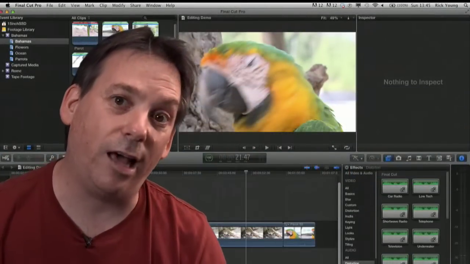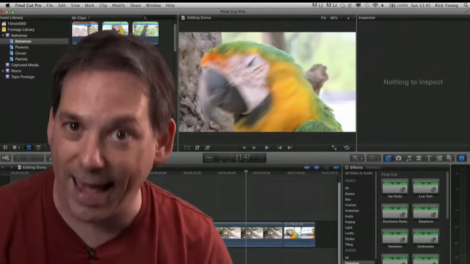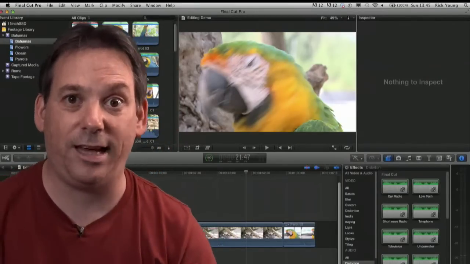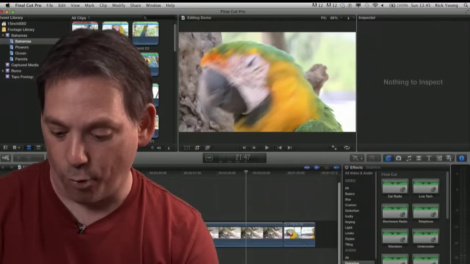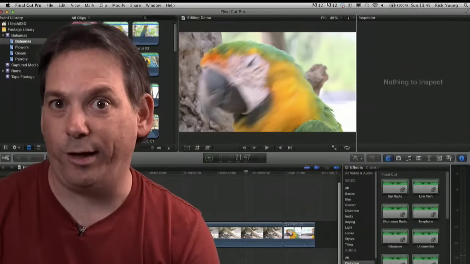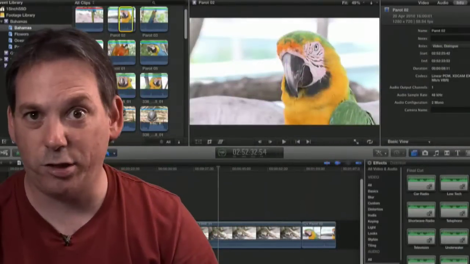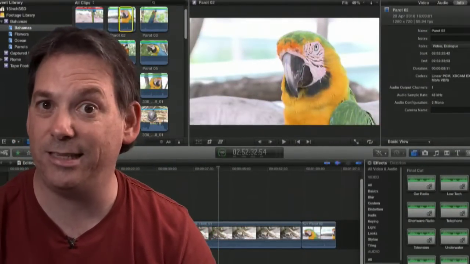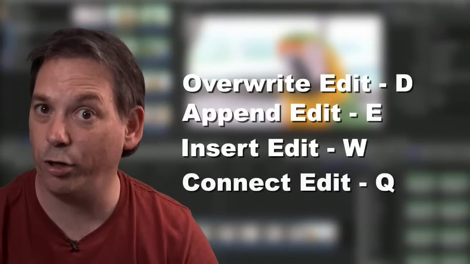You can either do it after you've got the content in the timeline, or you can do it while you're editing the content into the timeline. Okay, let's start with editing content into the timeline and defining whether we get video, whether we get audio only, or whether we get video and audio together. Now, as I talked about earlier, when you choose your edits, you can actually do it by using the letters D for overwrite, E for append, or W for insert, or Q for connect.